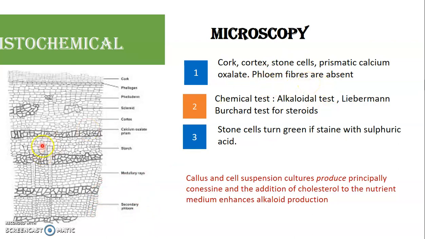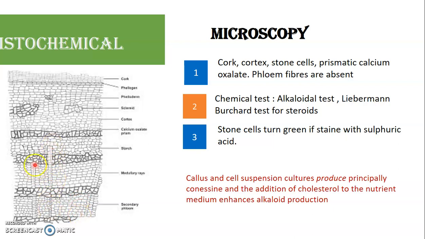Instead of that, it's got a large amount of stone cells, also called sclereids, either in the form of groups or in the form of bands or layers. So the entire phloem region is alternated with bands of stone cells, then phloem parenchyma, stone cells, phloem parenchyma, stone cells, phloem parenchyma.